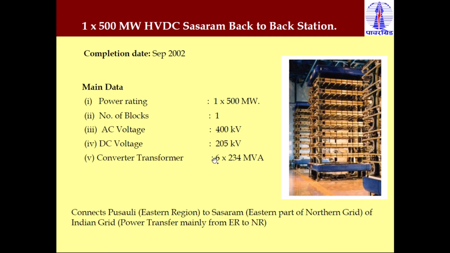This is another, the Sasaram back-to-back HVDC system. That is only one pole. So here write 1 cross 500 megawatt. There is only one pole, so this is a monopolar HVDC system. Block is 1, it means pole is 1. AC side voltage 400 kV, DC voltage 205 kV, and again 6 converter transformers are required. This connects the eastern region to the eastern part of the northern region of the Indian grid, and power transfer is mainly from the eastern region to the northern region.